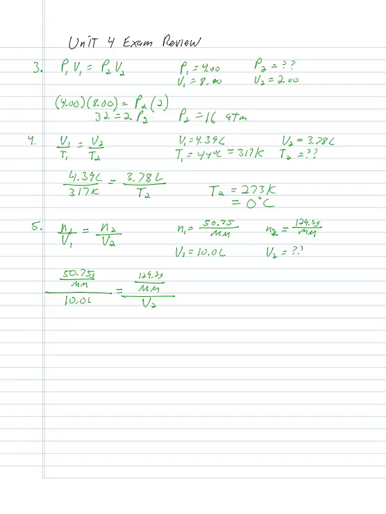So these molar masses here actually cancel out.